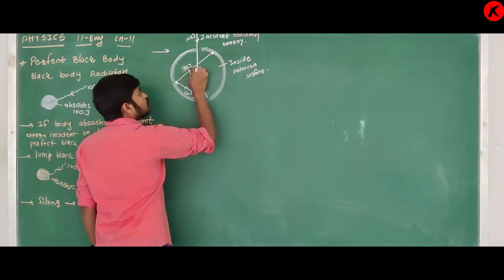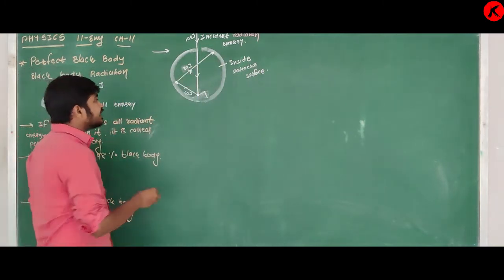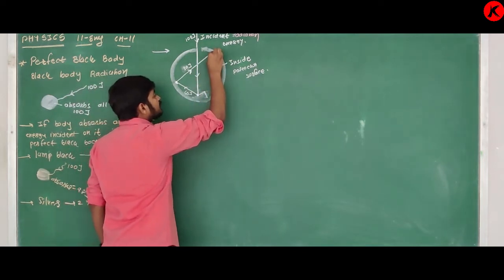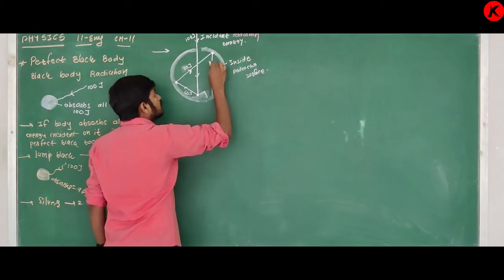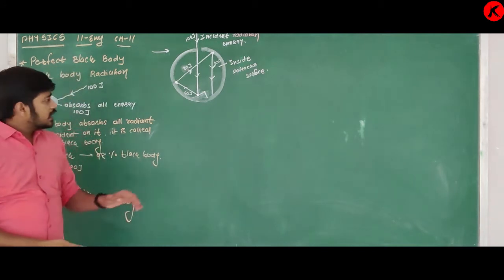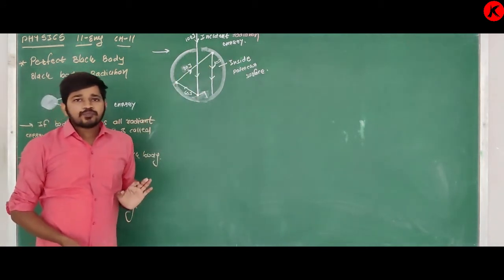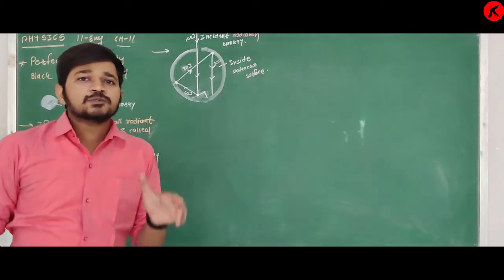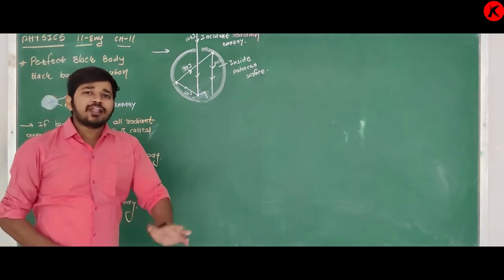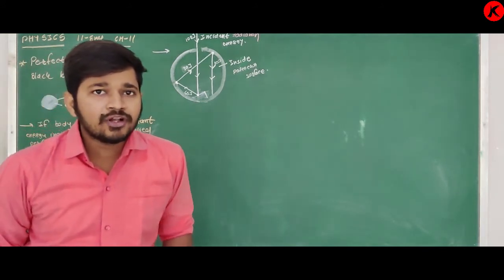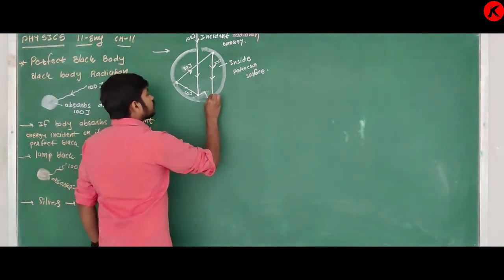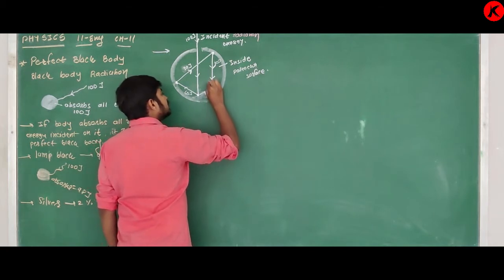At this point, out of this 30 joule, it is partly reflected, partly transmitted, partly absorbed. Suppose it is reflecting in this direction, for example. Let its energy be 10 joule. So see what happens. At each and every point of incidence, energy is partly absorbed and partly reflected. Means after each and every reflection, the energy of radiation decreases.